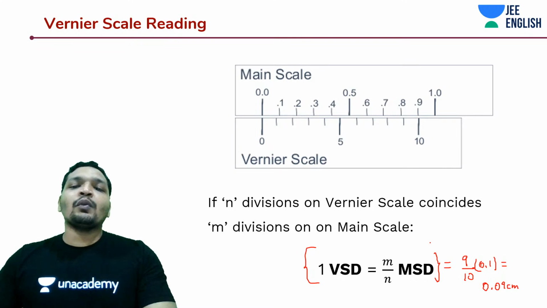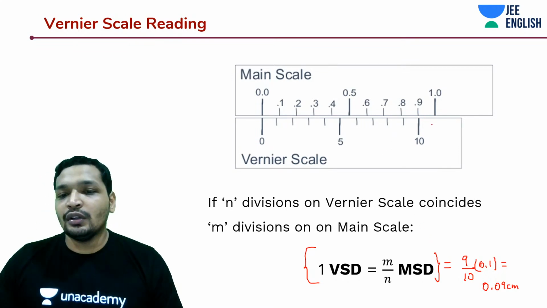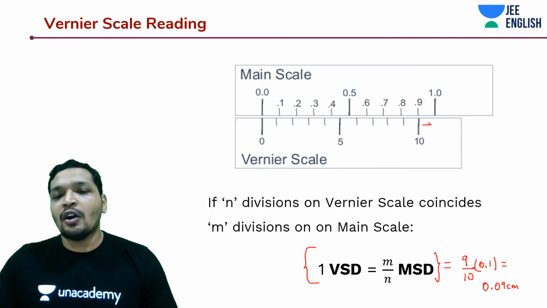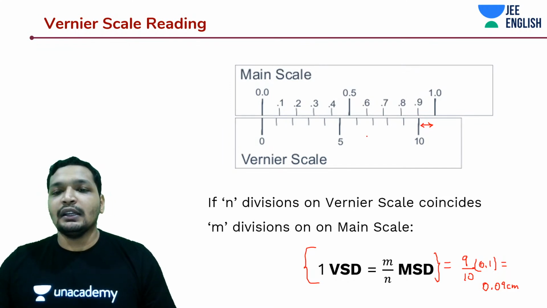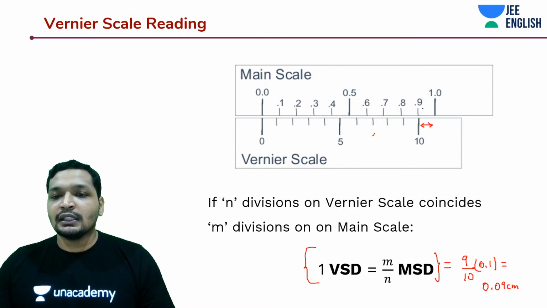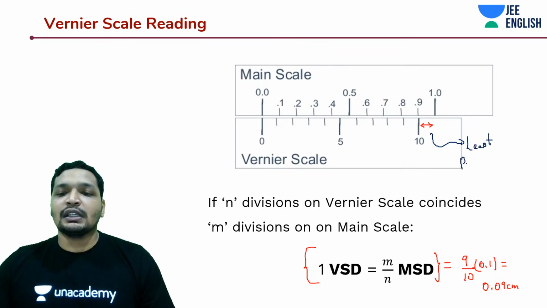So this being said, what is the least measurement that you can measure on this Vernier scale? If you notice this gap over here, how much is this gap? This gap is something that we can measure, right? How do we do that? We'll understand it once we start understanding this. So this is going to be the least possible measurement on this scale.